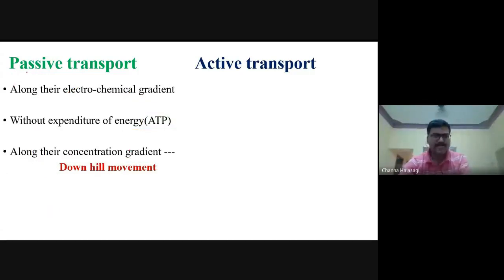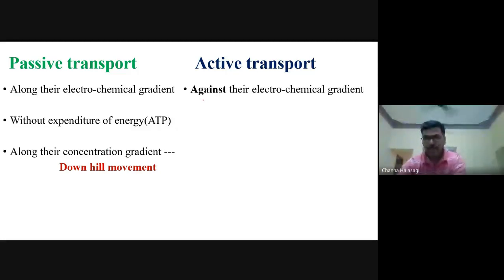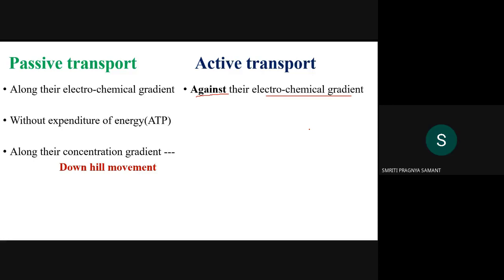So this is called passive because there is no need of ATP and it is occurring along the concentration gradient. Okay, coming to the active, it is the transport mechanism which is occurring against the electrochemical gradient. So if it is occurring against the electrochemical gradient, do you require energy or no? Yes, sir. Need energy.